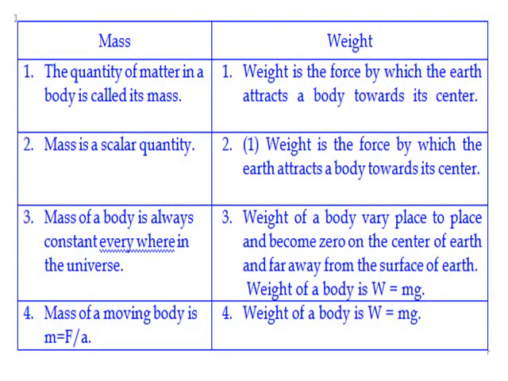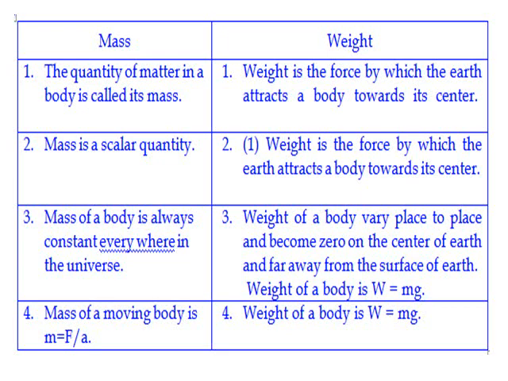Now let us see the important differences between the two, mass and weight. Mass is the quantity of matter in your body. Weight is the force by which the earth attracts a body towards its center. Mass is a scalar quantity because it has only magnitude.